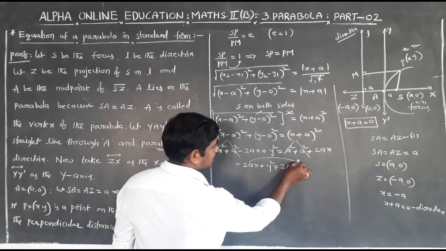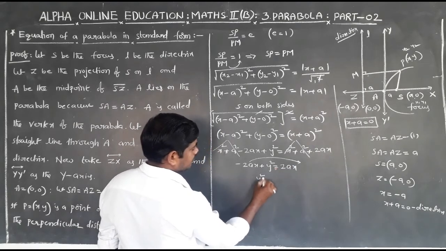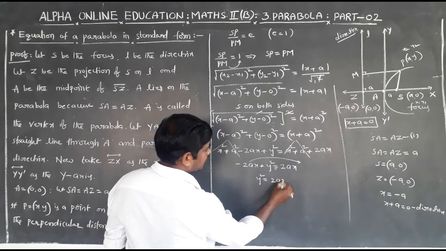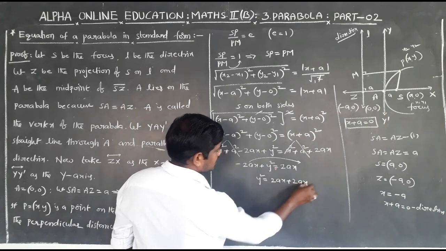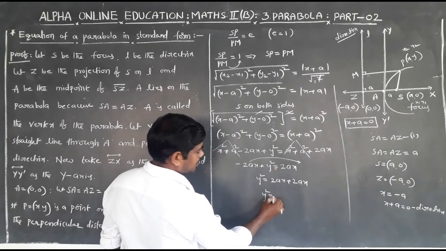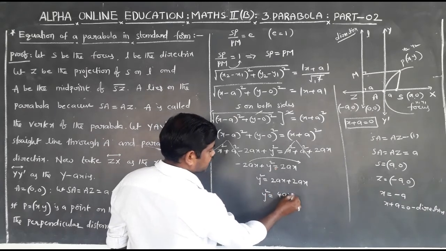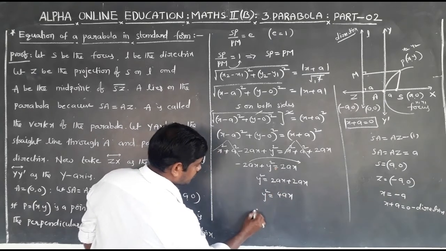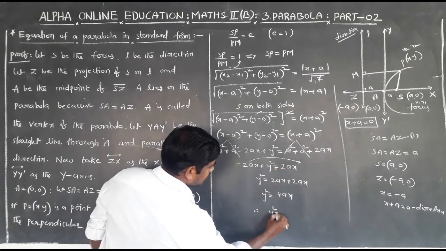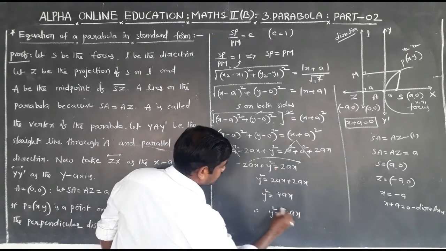Taking minus 2ax to the right side, y square is equal to 2ax plus 2ax, which is 4ax. Therefore, y square is equal to 4ax.